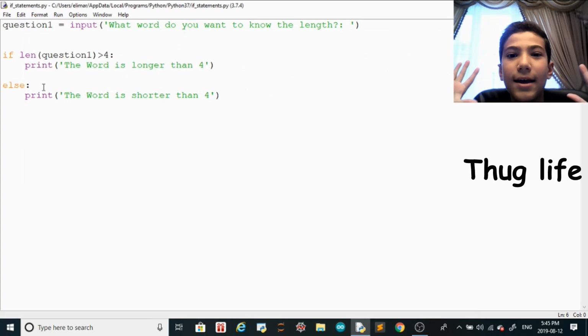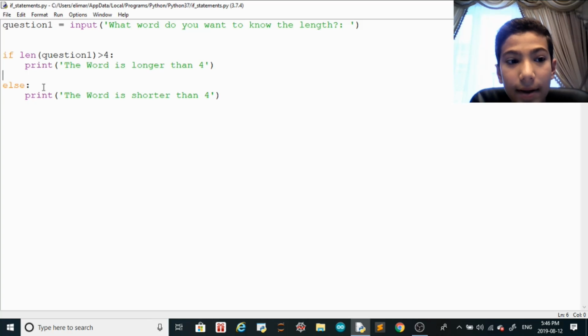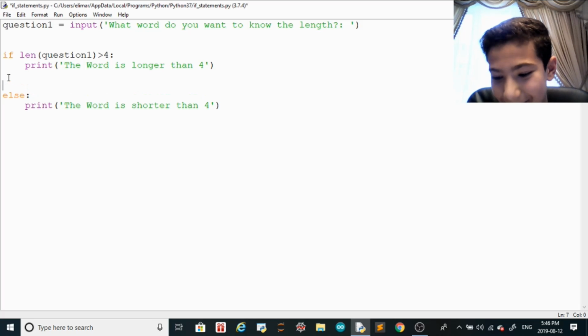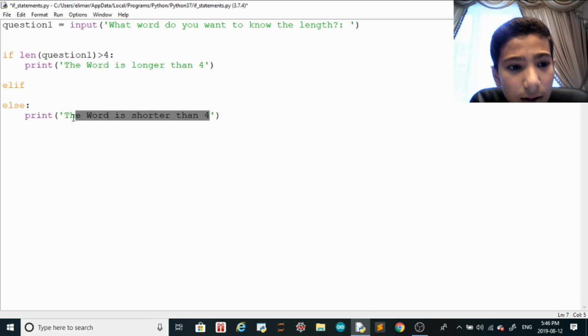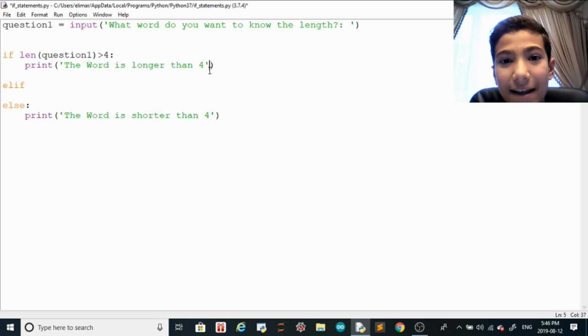And what if you want to know if the word is equal to 4? That is called elif. It's else and if put in one word, elif. The word is very weird, and that's how I remembered it. By the way, an else statement doesn't have anything that it needs, because it's just everything else. And elif is the same thing as if, but else if. So the only thing that's not shorter than 4 and not longer than 4 is equal to 4.